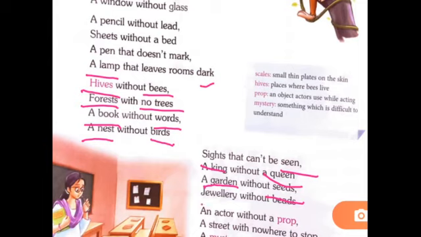Now come to the next. Jewelry without beads. Jewelry means ornaments that we wear, such as rings, necklaces, etc. Beads means small pieces of glass or stone or materials that are threaded together to make necklaces, rosaries, etc. But if there are no beads, then what is the use of jewelry? How can we make jewelry? We cannot make jewelry without beads. That means the jewelry will be useless, right?